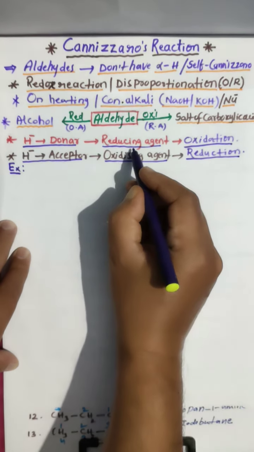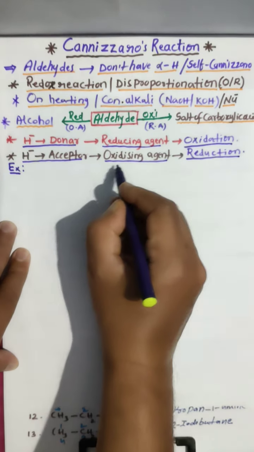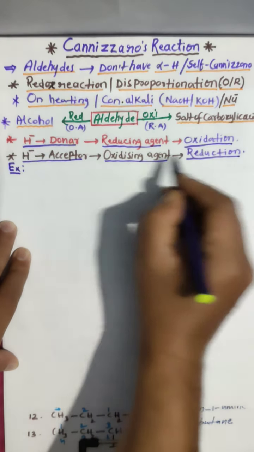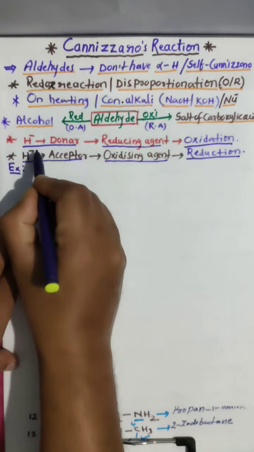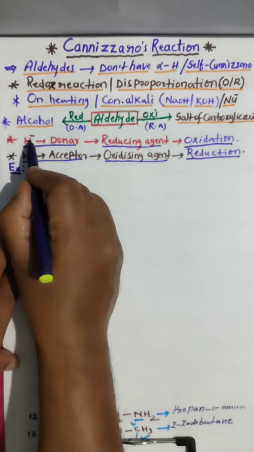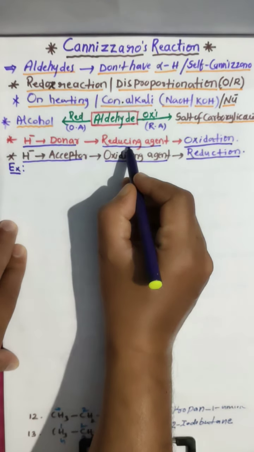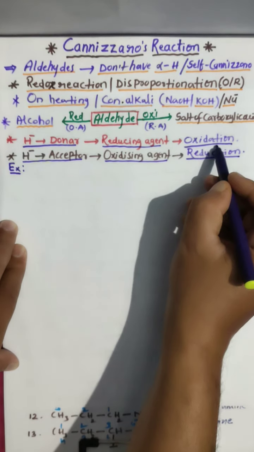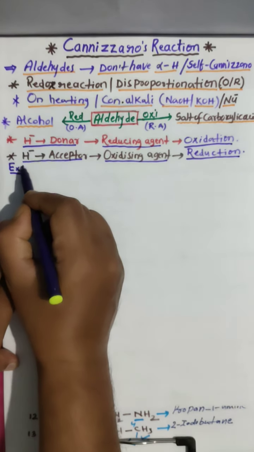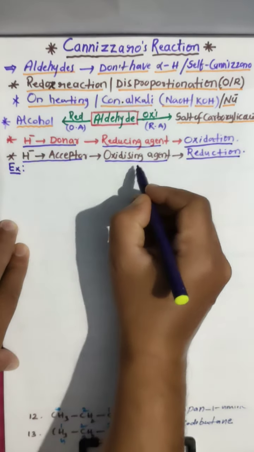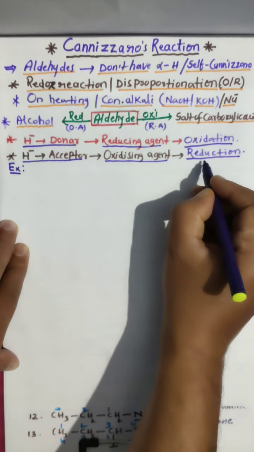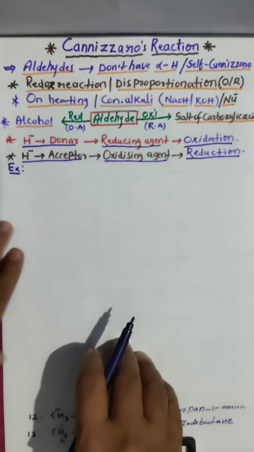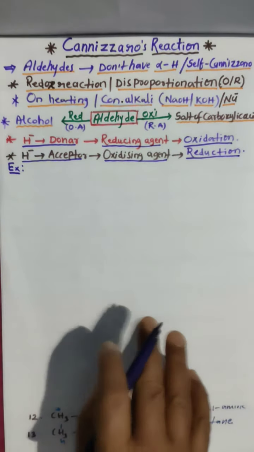See, reducing agent means oxidation, oxidizing agent means reduction; you have to remember the reverse. So one molecule donates a hydride ion, that is the reducing agent, and the process is oxidation. One accepts H minus, that is the oxidizing agent, and that is the reduction process. These are the things you have to remember.